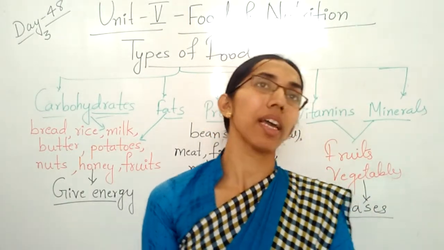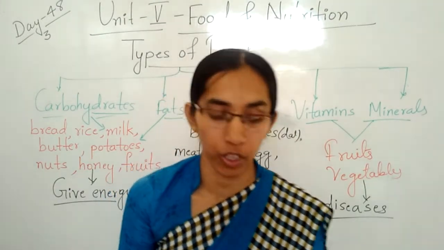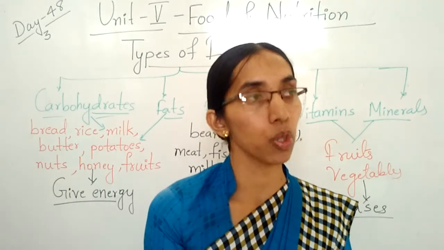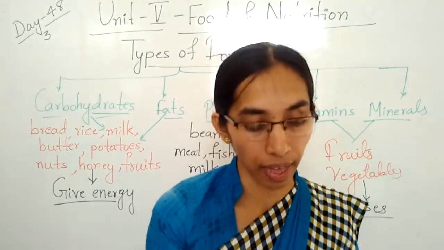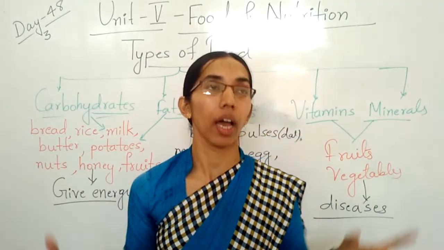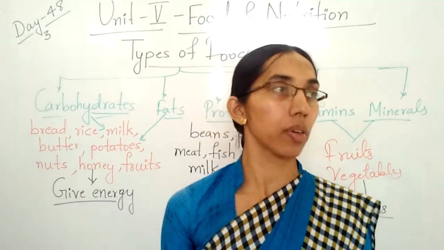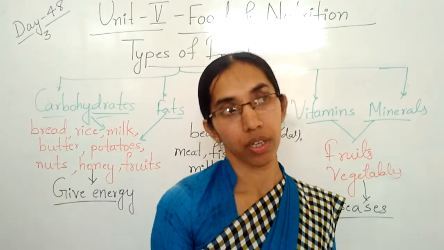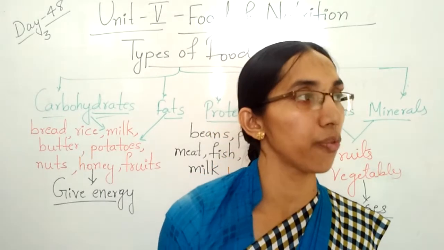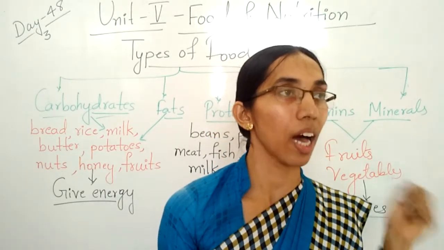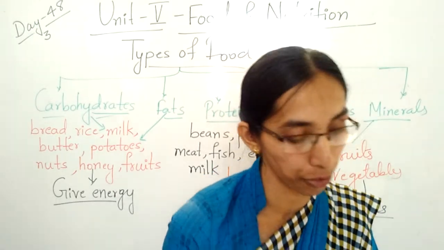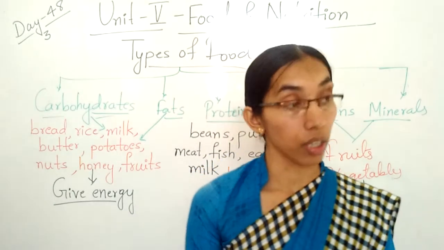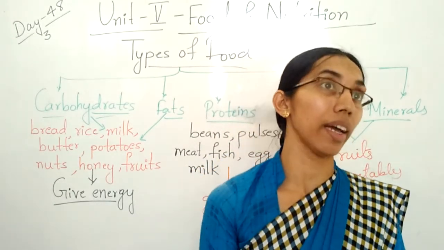But side by side there are disadvantages also. What are the disadvantages? If you cook the food, most of the vitamins and minerals are destroyed while cooking, because the temperature is high. Whatever vegetables or food we prepare, we use high temperatures to cook. Like raw cabbage, which is very healthy, but we cook and eat it.